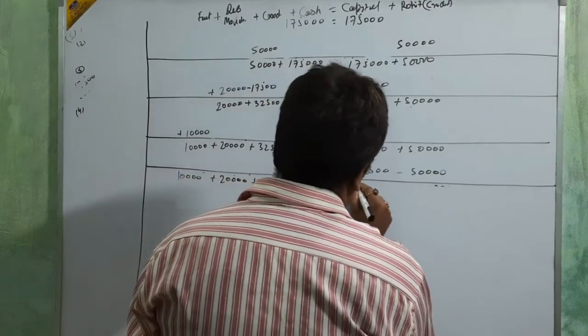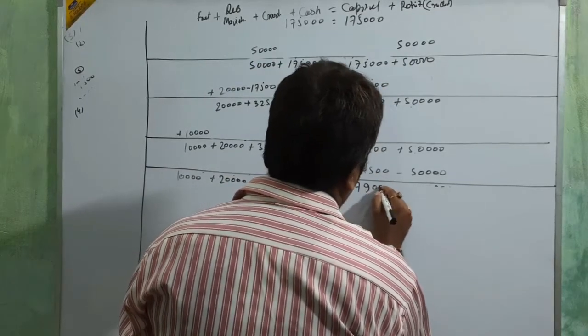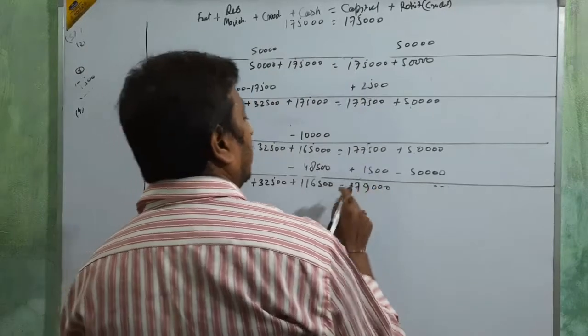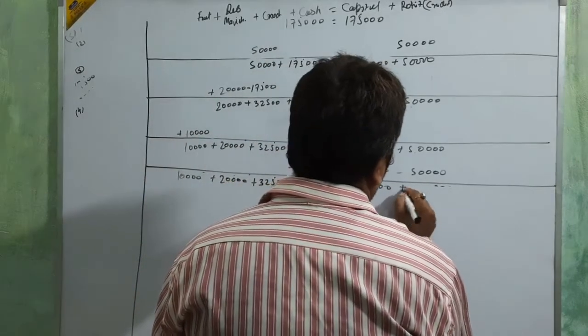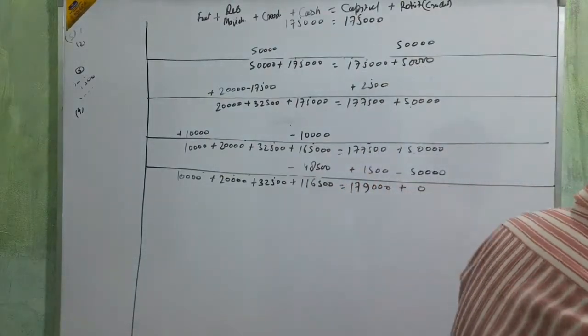This side 1, 7, again add 9,000, okay beta, and this side plus 0, it's finished, okay.